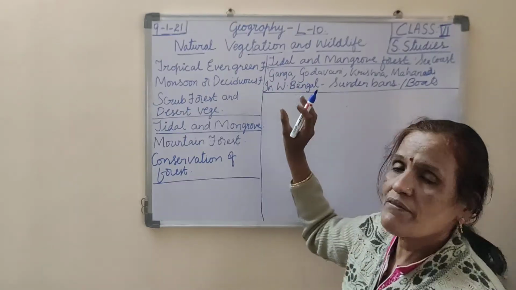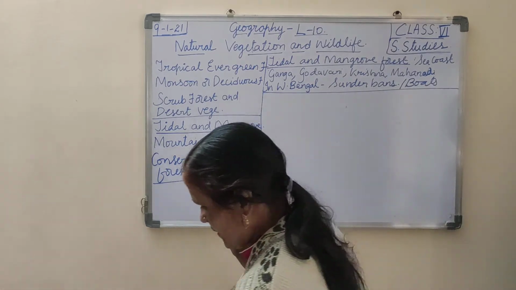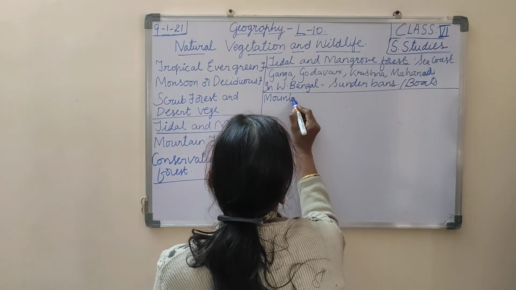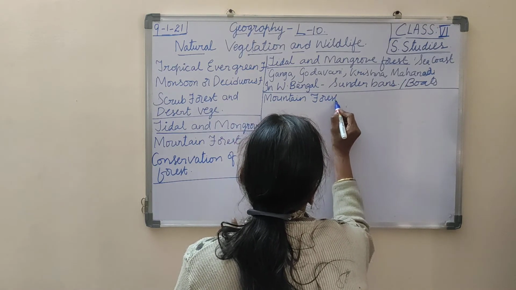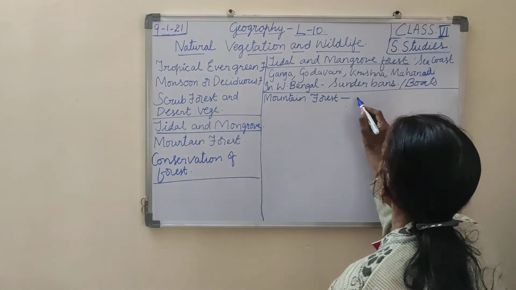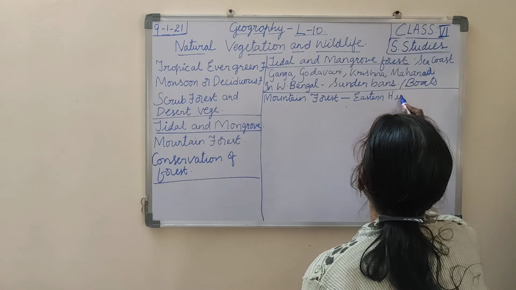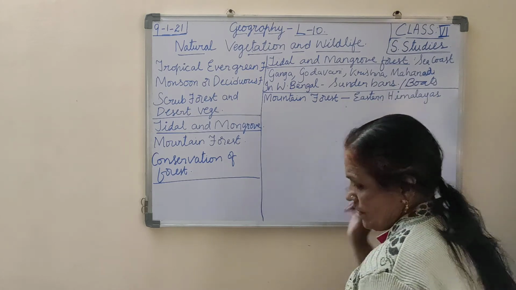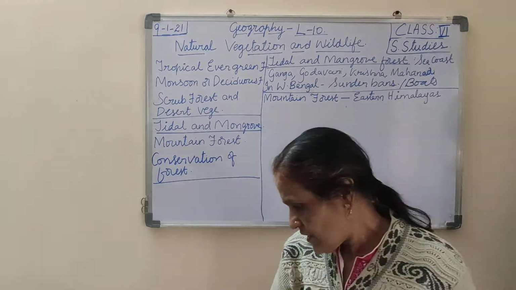These are a few points I have explained about the tidal and mangrove forest. Now we will see the mountain forest. Mountain forests are found in the eastern Himalayas, and they have hardwood trees.